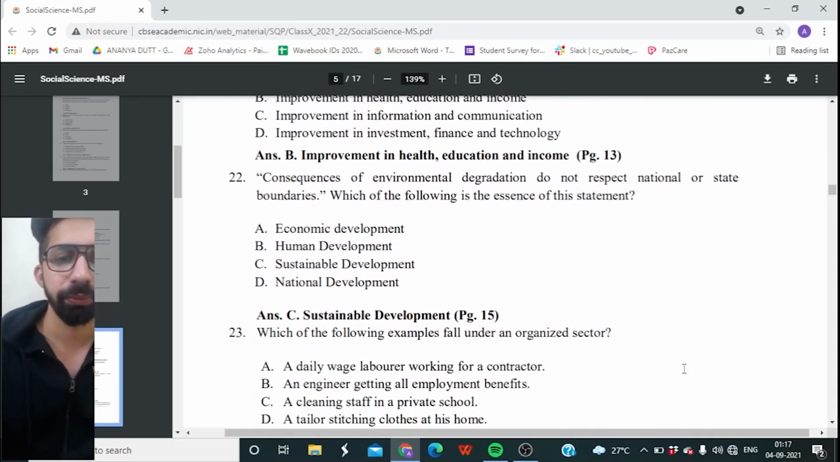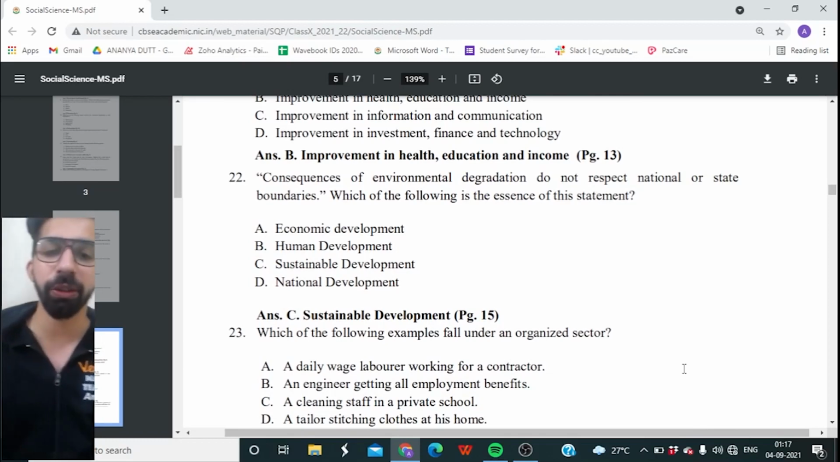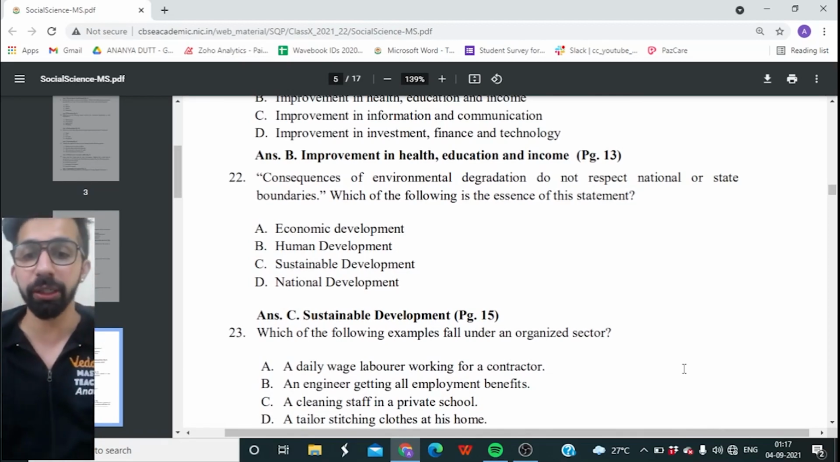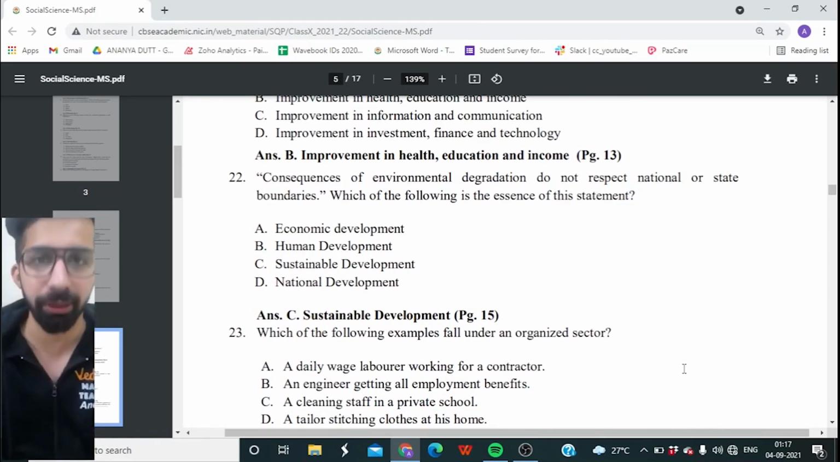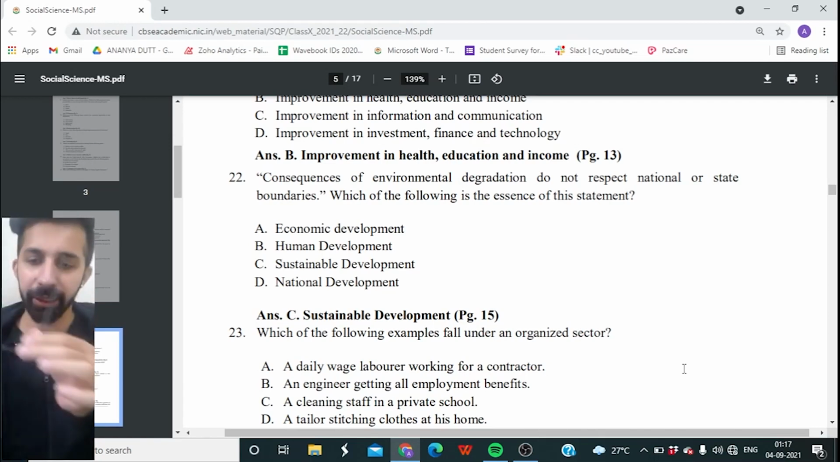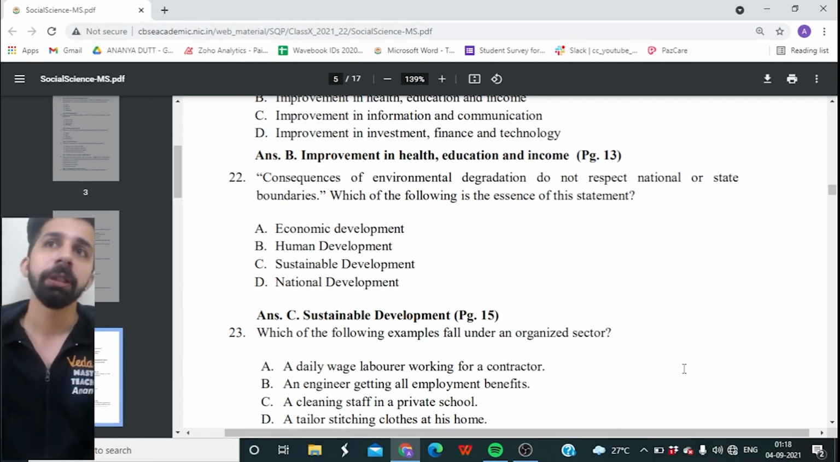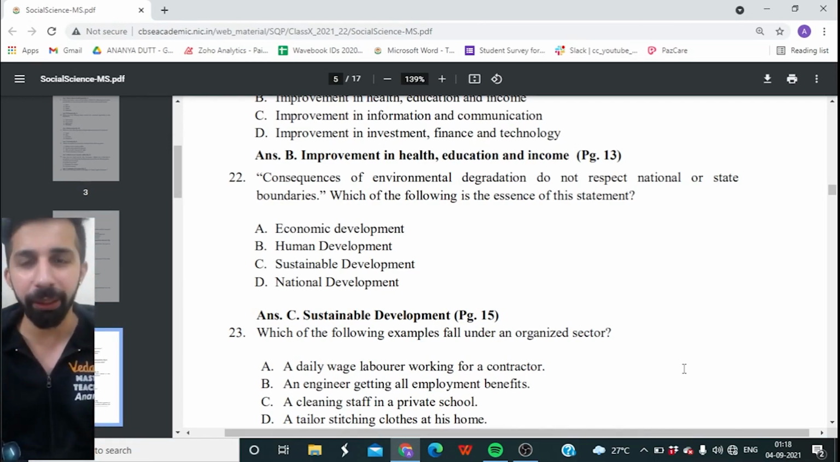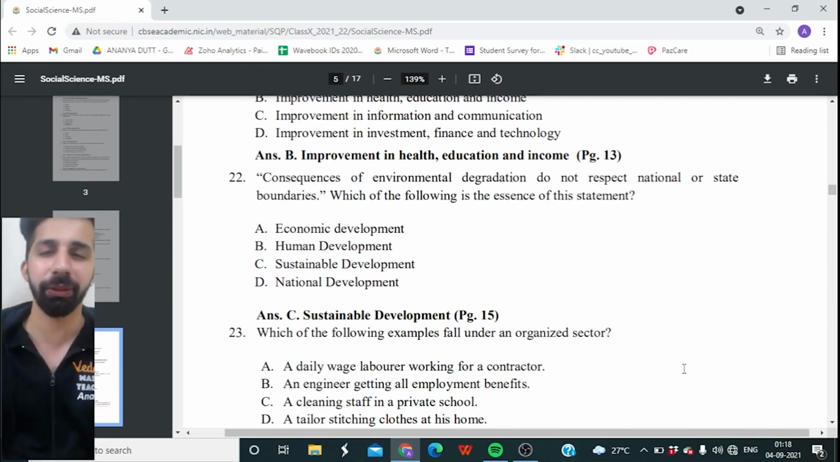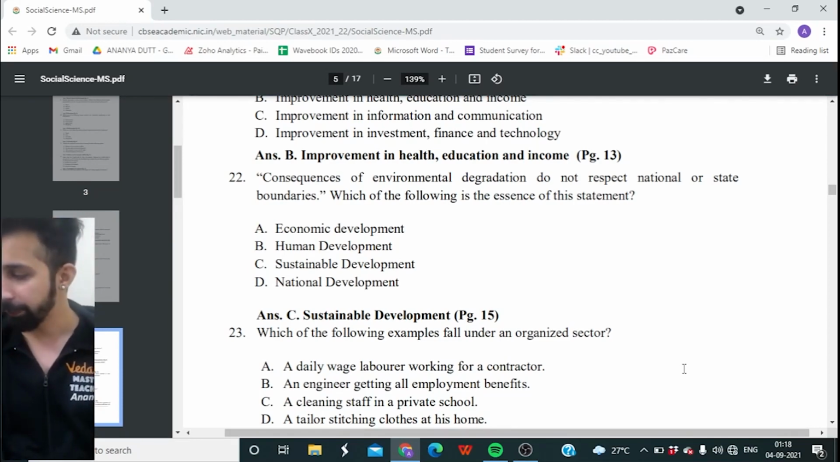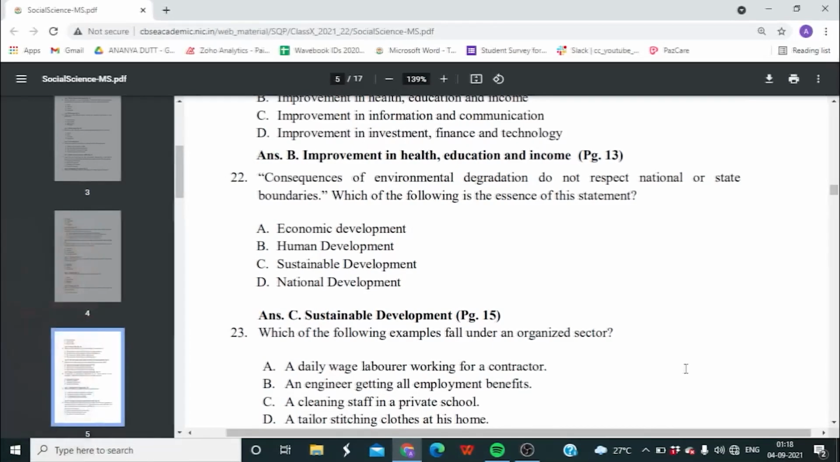23rd. Okay. Which of the following examples fall under an organized sector? Okay, guys. So what is organized sector? Which is registered with the government, and unorganized sector is not registered with the government. Simple as that. All right, guys, just hold on.